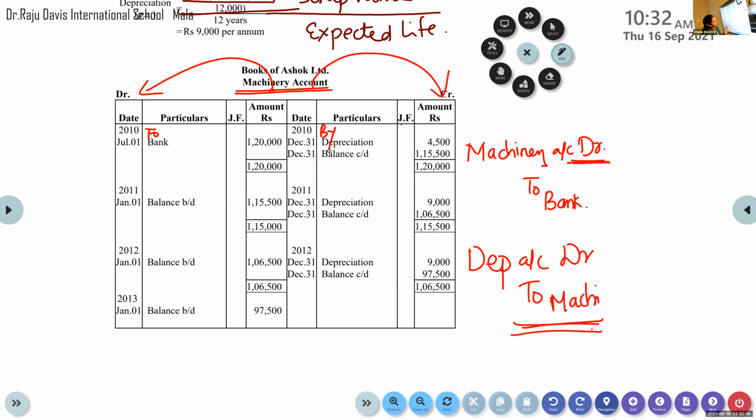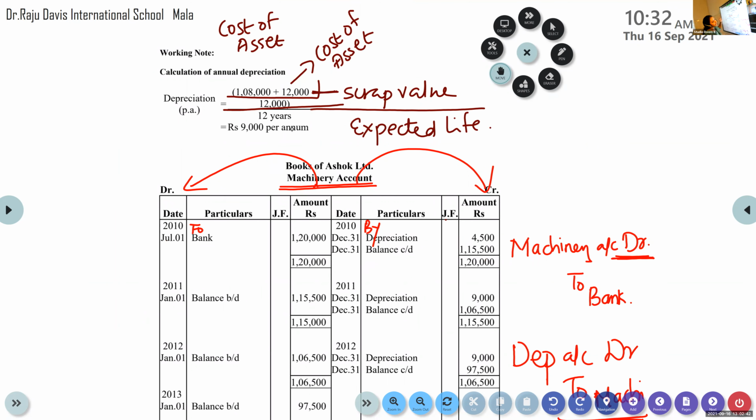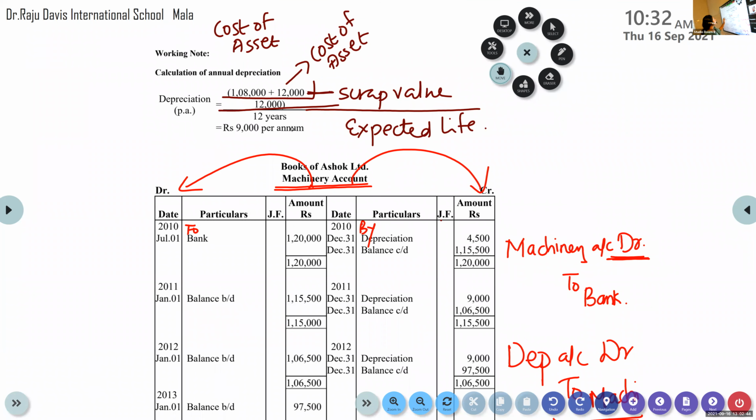Now, wait, listen to me. The depreciation we had calculated, how much? 9,000 p.a. PA means per annum. Keep this in your mind or note it down. When you find P.A., that means it is per annum, that means for 1 year.